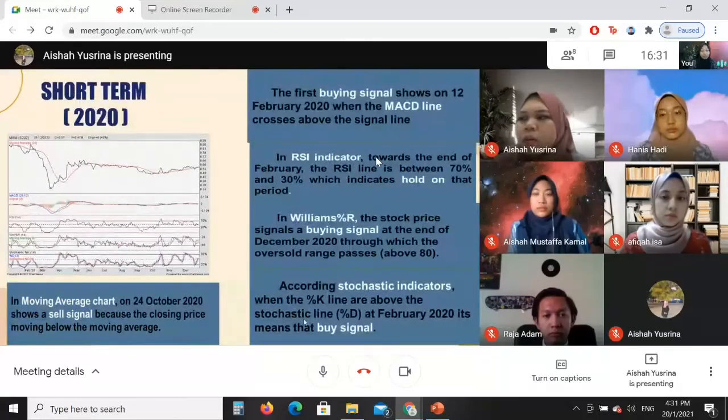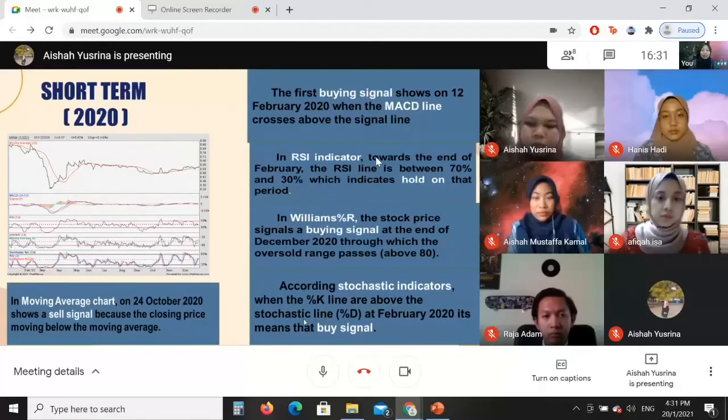For the short term 2020, the moving average chart on 24 October 2020 shows a sell signal because the closing price is moving below the moving average. The first buying signal shows on 12 February 2020 when the MACD line crosses over the signal line.